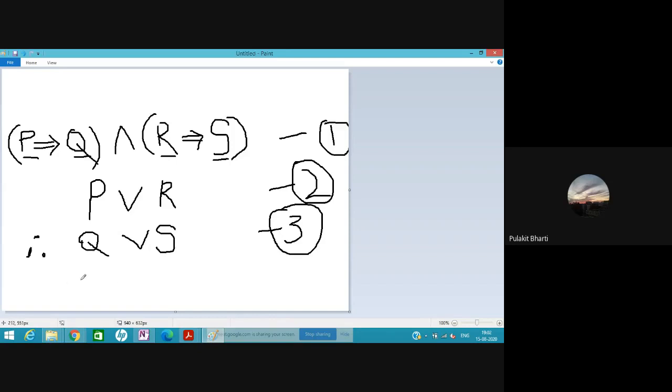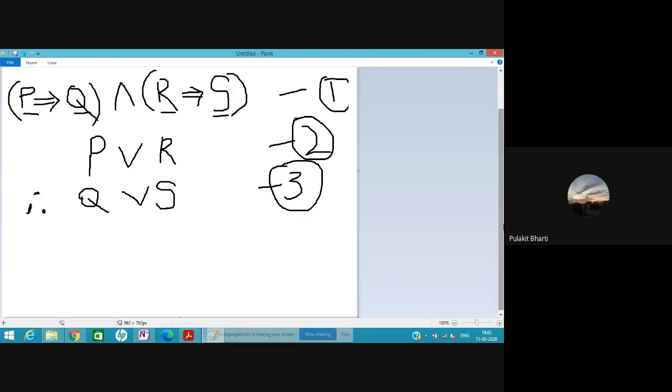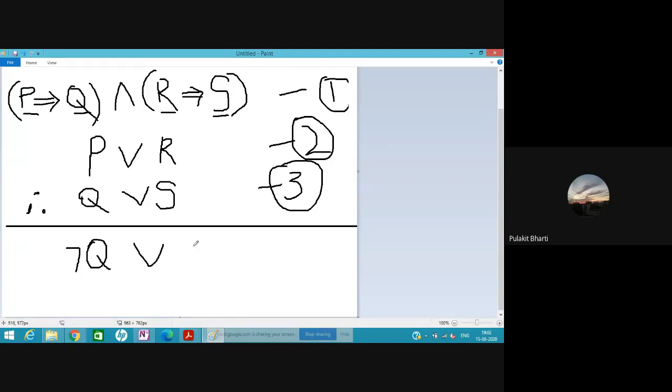So let's say this was constructive dilemma. Now let's come to the second statement. Let's deny Q, or deny S. Now, as we know, this symbol is not Q, not S. Let's say this is the second premise or minor premise. This was the major premise, second was the minor premise. Therefore,